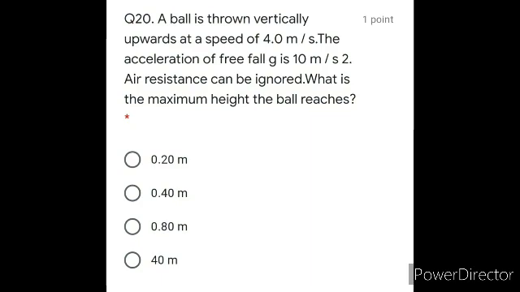You can use the formula v square minus u square is equal to 2s. That is the third equation. And by putting the values, you will be getting the correct answer as option number C, 0.80 meter.